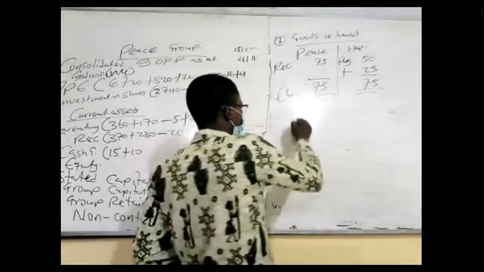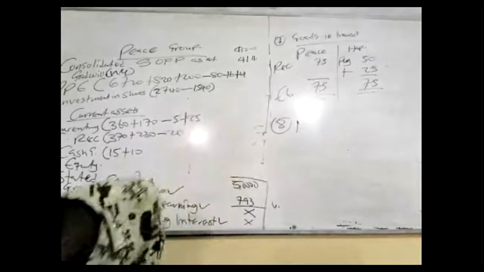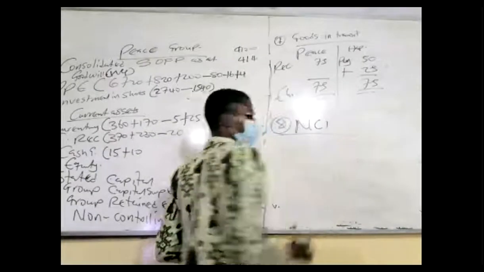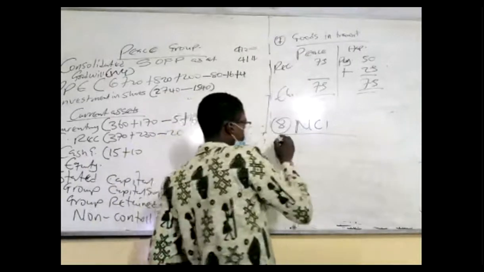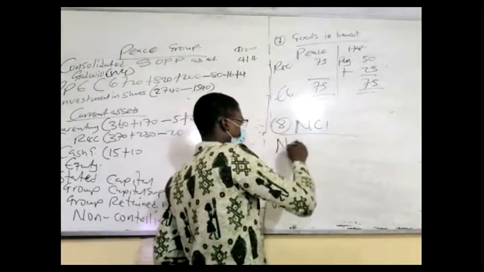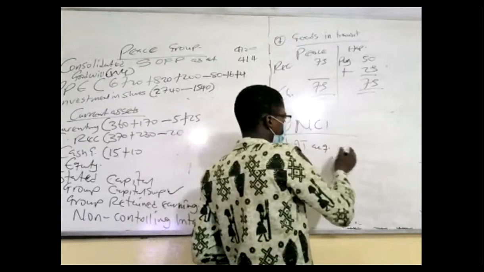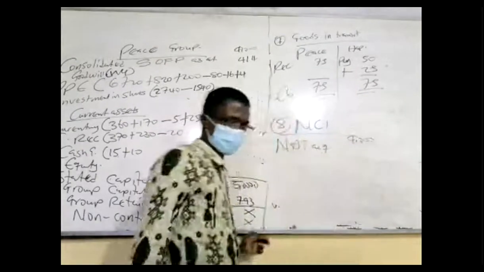NCI. So that's working number 8, right? NCI at reporting. NCI together will go to balance. We're using what you call the proportion to interest method. Start by saying that NCI share of net asset at reporting. So net asset at what? Sorry, at acquisition. That reporting is the shortcut. I'll do that one later. I don't normally do the shortcut first.